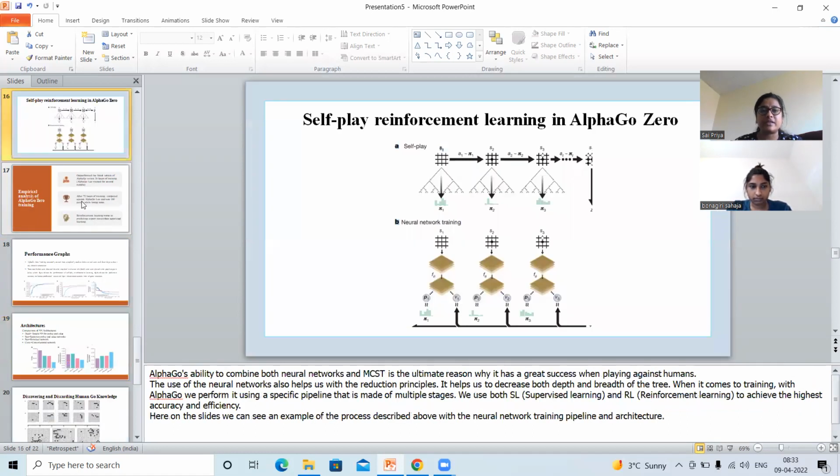And coming to the next slide, self-play reinforcement learning in AlphaGo Zero. This is self-play and neural network training. This decreases both the depth and breadth of the search tree, which improves training with the AlphaGo performance. It's using a specific pipeline with multiple stages, and you can also use SL, SL means supervised learning, and RL, reinforcement learning, to achieve the highest accuracy and efficiency.